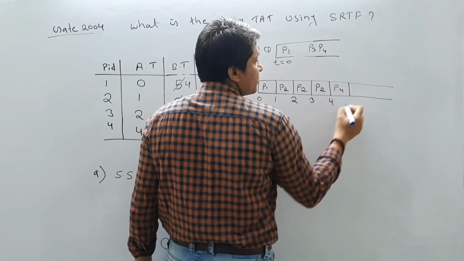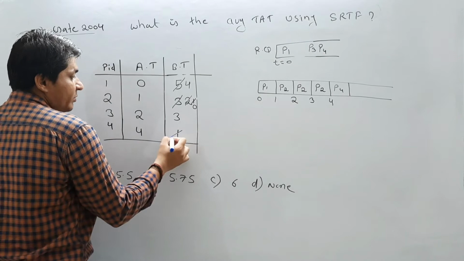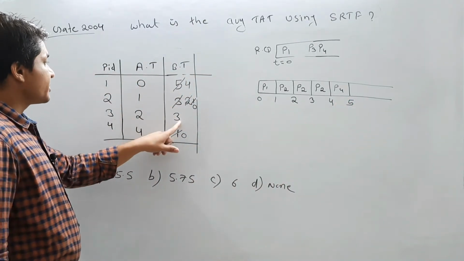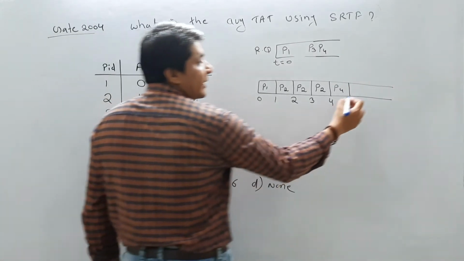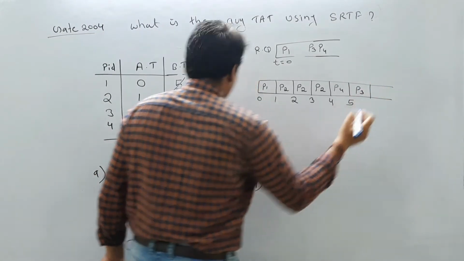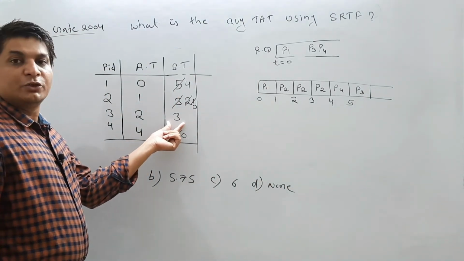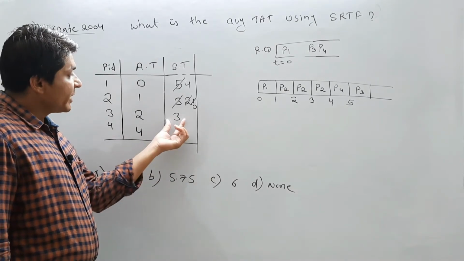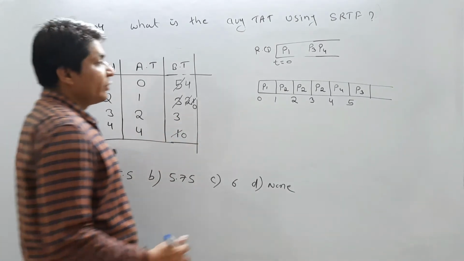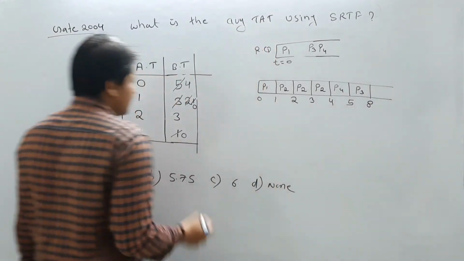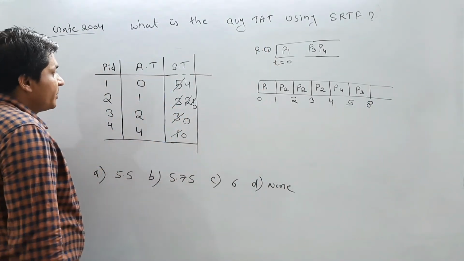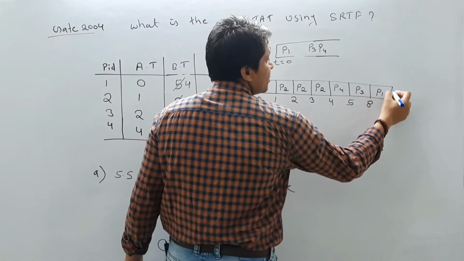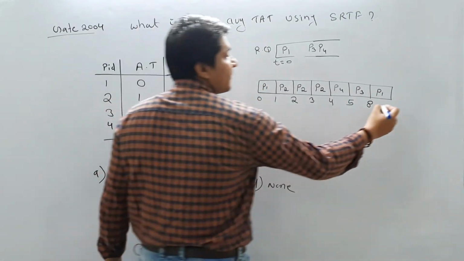P4 will go for execution. Its burst time is 1, so it will become 0, at time 5. Now out of the remaining two processes, which will go for execution? P3. Can I execute P3 for 3 seconds, or should I execute it for 1 second? Because no other process wants to come into the ready queue, we can execute the remaining burst time of the process, so it goes up to 8 and becomes 0. Now only P1 is left, so we schedule P1, and it is going to be 12.